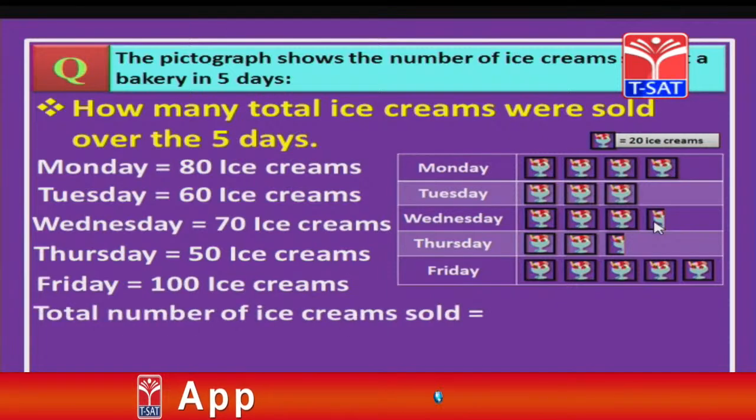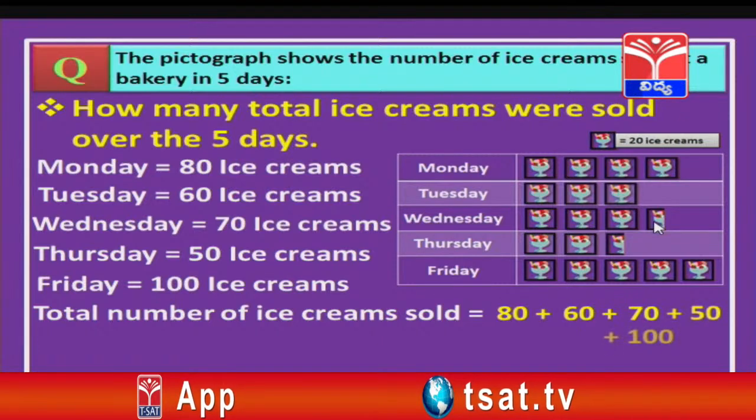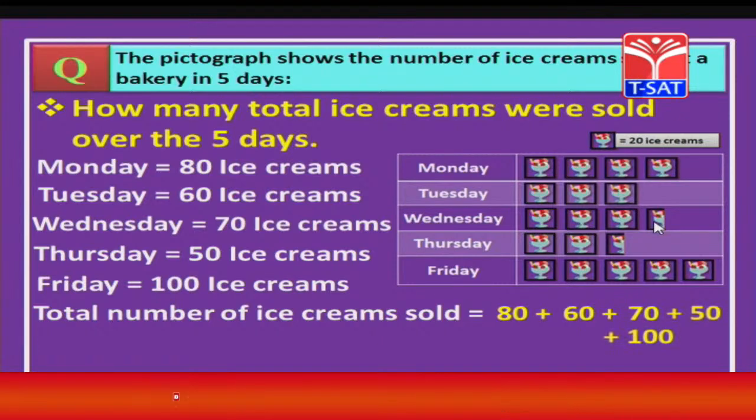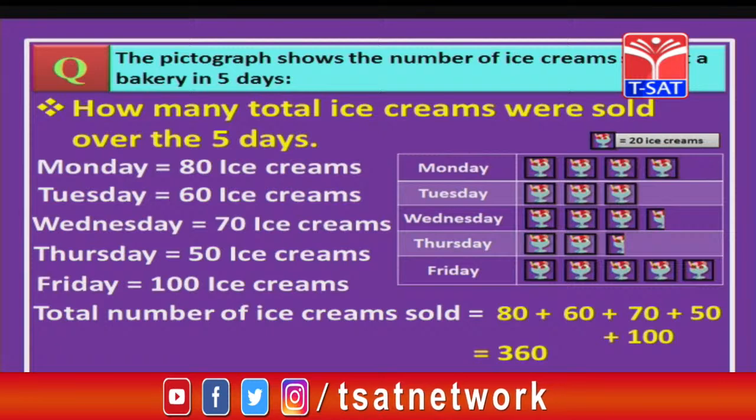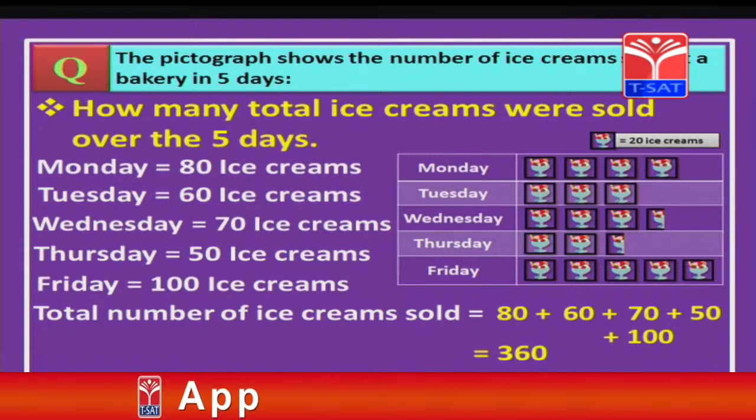Now, to find the total number of ice creams, we need all these ice creams, that is 80 plus 60 plus 70 plus 50 plus 100. Adding all these things, children, how much do you get? 360, which means in these 5 days the bakery has sold 360 ice creams.